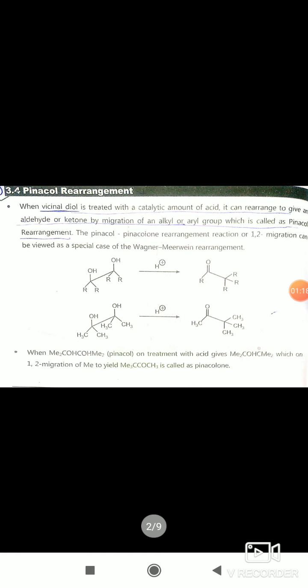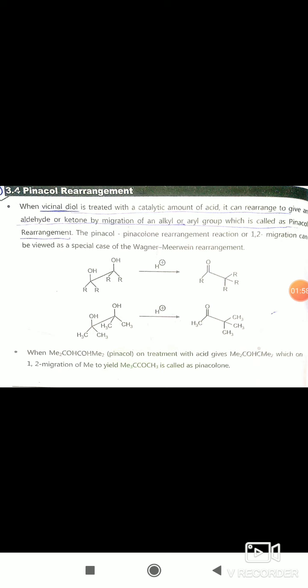First is pinacol rearrangement. The statement of pinacol rearrangement is when vicinal diol is treated with catalytic amount of acid, it can rearrange to give aldehyde or ketone by migration of an alkyl or aryl group, which is called as pinacol rearrangement. The pinacol rearrangement reaction or one-two migration can be viewed as a special case of the Wagner-Meerwein rearrangement.